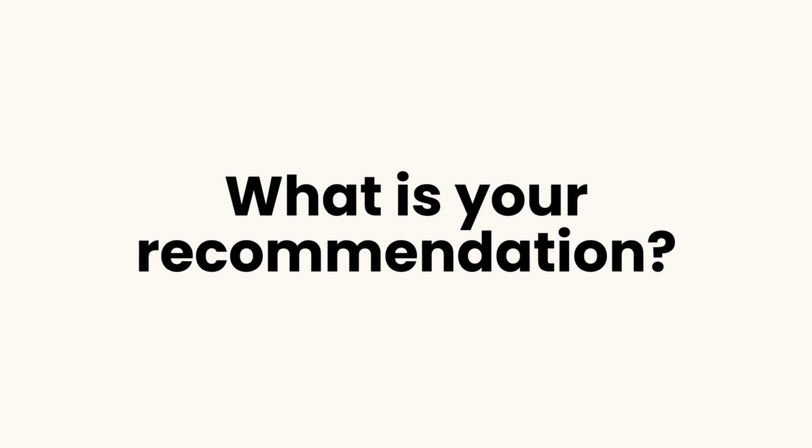First, think about this. What is the topic of the sentence? The topic is recommendation. Recommendation in Japanese is osusume. So first, we set the topic, osusume wa. Now we ask ourselves, what do we want to know about this topic? Do we want to know the item, the place, the time?